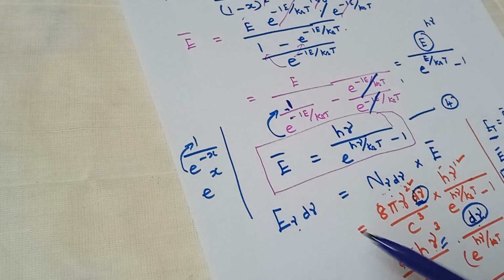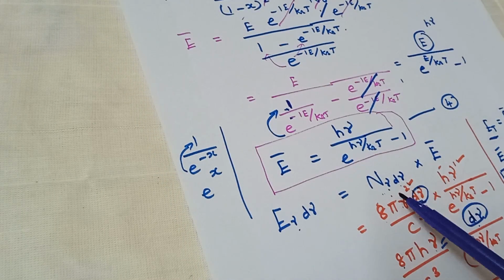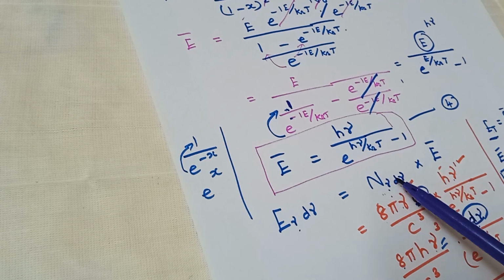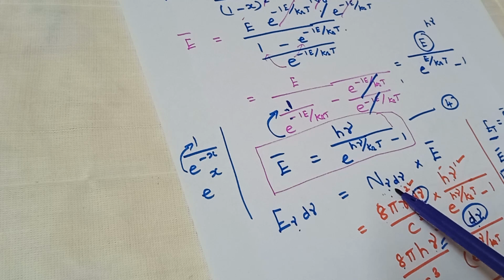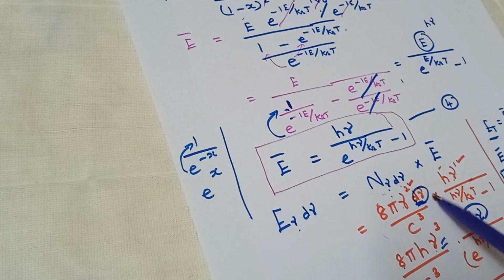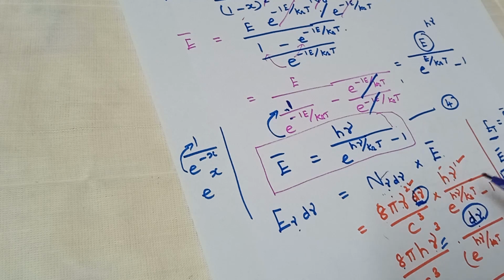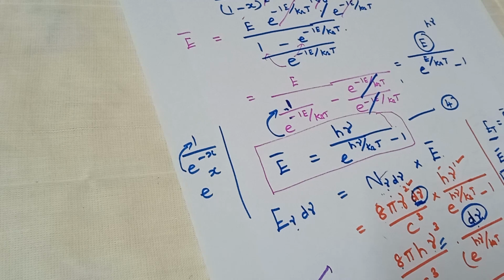Now the energy density is taken as average energy into number of oscillators in the given volume, and then for n nu d nu the formula taken is 8 pi nu square d nu by c cube, and the average energy value is substituted from equation 4. We get Planck's radiation law in terms of frequency.